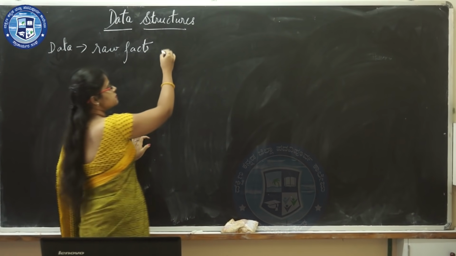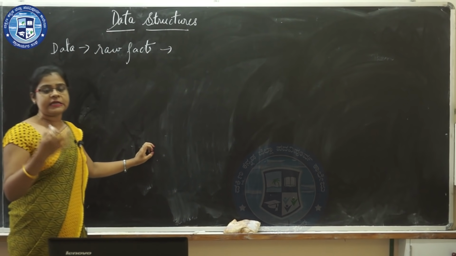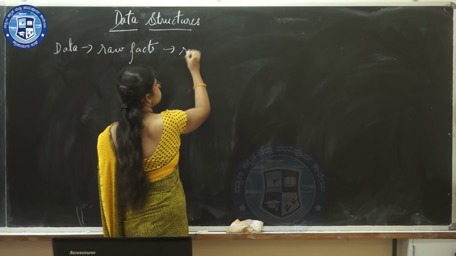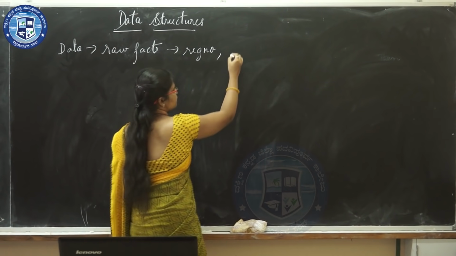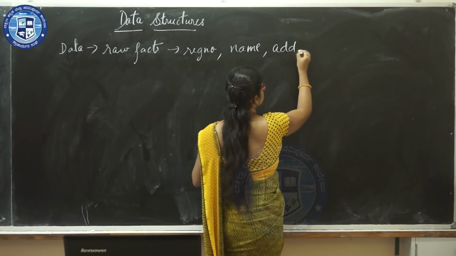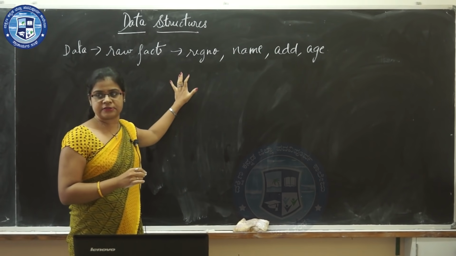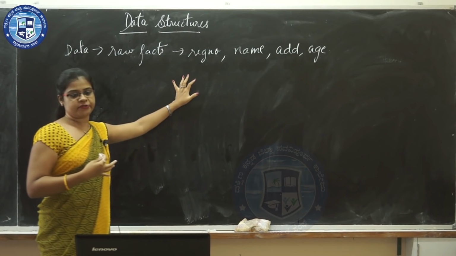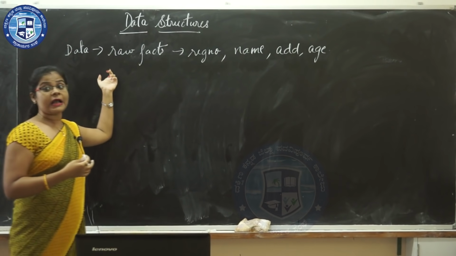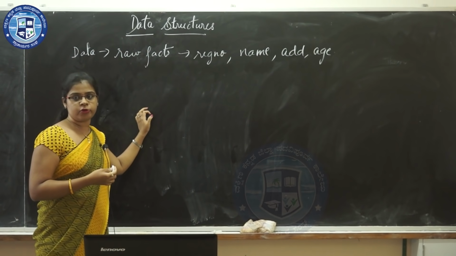If you consider an example of a student, the details of the student such as register number, name, address and age can be considered as raw facts. So I repeat the definition of data: a data is a collection of raw facts that are processed by computers.